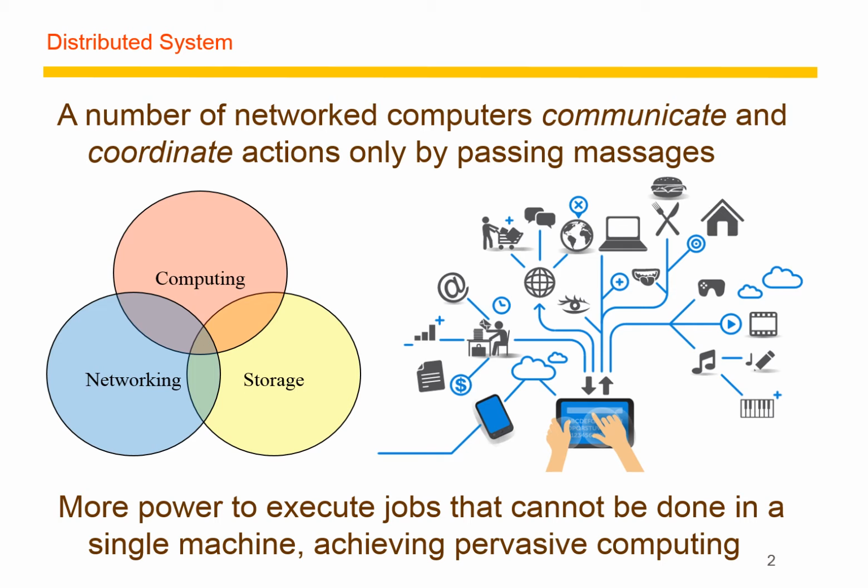In turn, a distributed system allows us to achieve pervasive computing, which means anything and everywhere is connected under one network. So that is the goal of a distributed system: computing, networking, and storage, or a combination of them, providing parallel execution of various jobs, thereby achieving a higher goal using the networks.